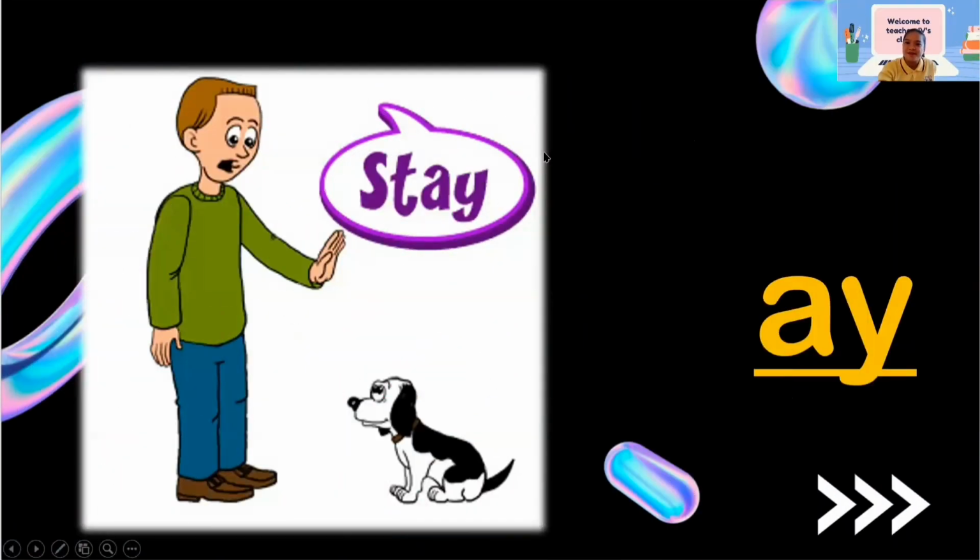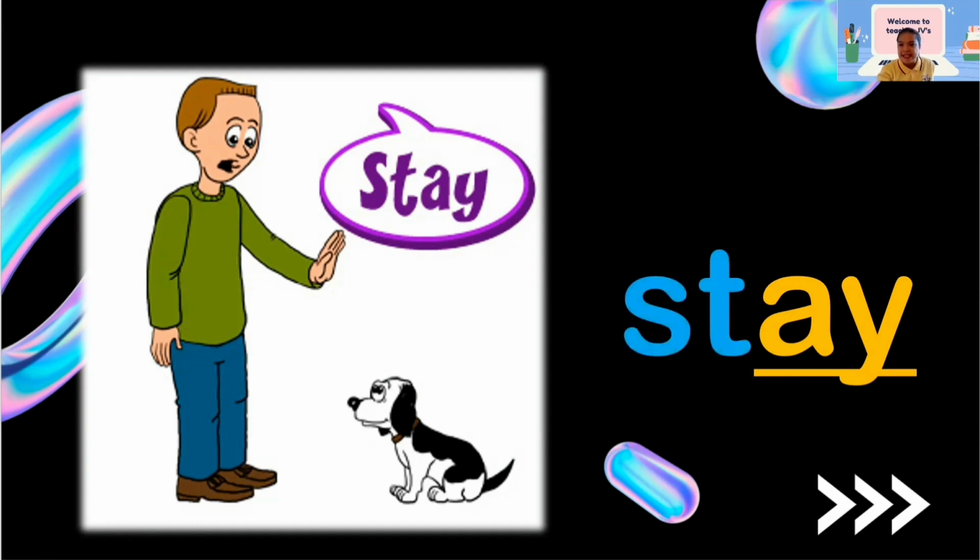How about this one? What do you think they are doing? All right. The picture shows a man with a dog. And what do you think this man is doing to the dog? Very good. Making the dog stay. Perfect. So the best word for this picture is stay. And what are the missing letters?